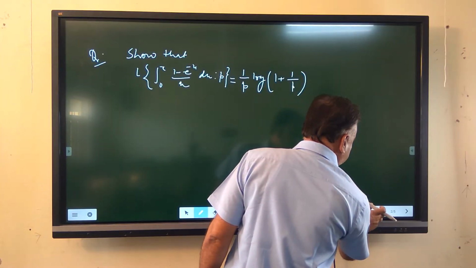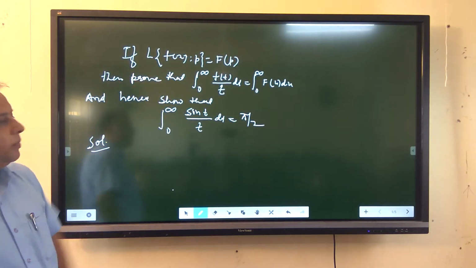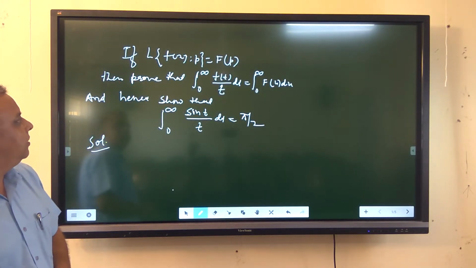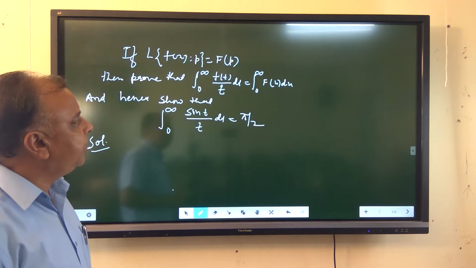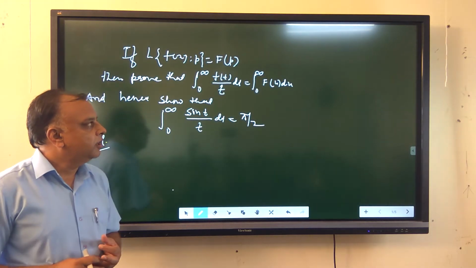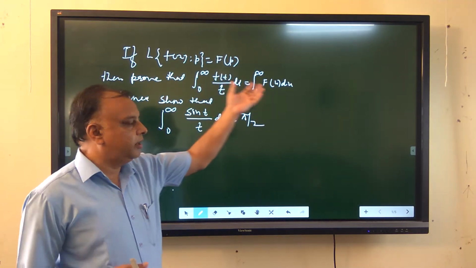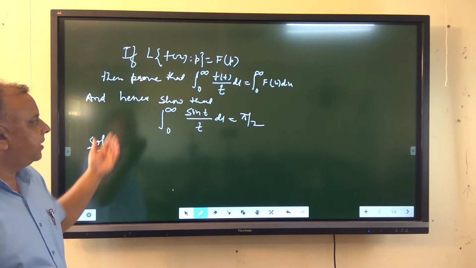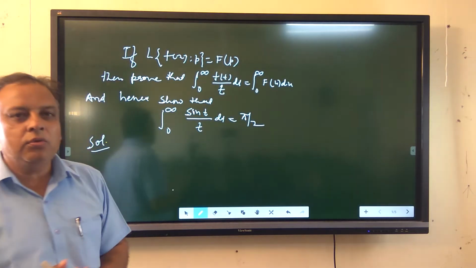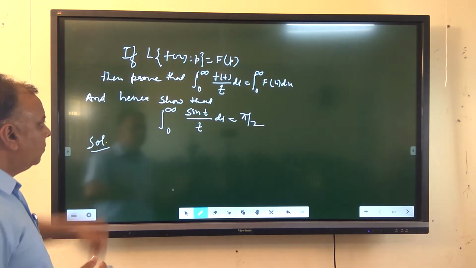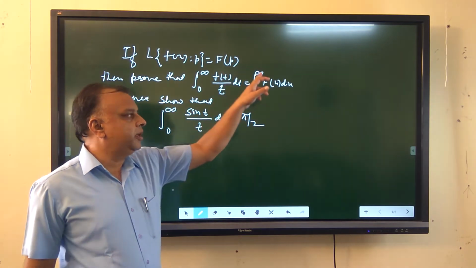First, we have to prove that if the Laplace transformation of a function f(t) is equal to f(p), then integral 0 to infinity f(t) upon t dt is equal to integral 0 to infinity f(u) du, assuming that both the integrals exist. And hence by this we have to show that integral 0 to infinity sin t upon t dt is equal to pi by 2. Now we have to calculate that integral 0 to infinity f(t) upon t dt is equal to this one.